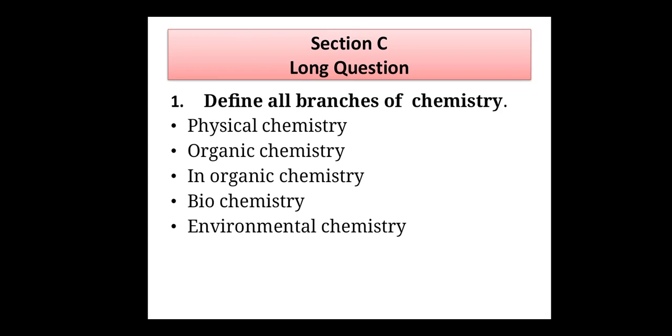The branch of chemistry that deals with chemical and toxic substances that pollute the environment and their adverse effect on human beings is called environmental chemistry. This branch of chemistry deals with toxic chemical substances and all the substances that pollute the environment and have harmful effects on human beings.